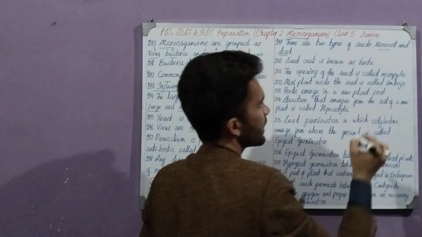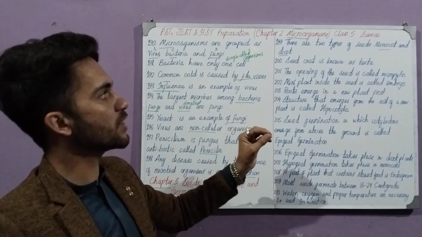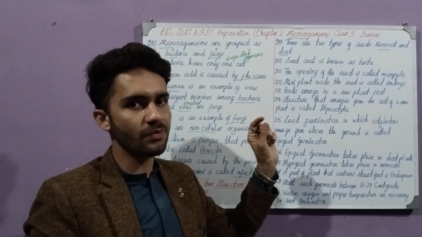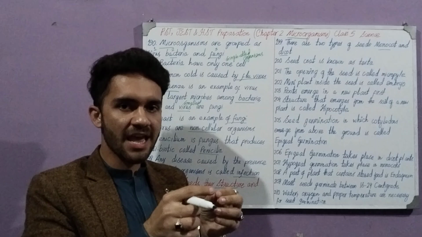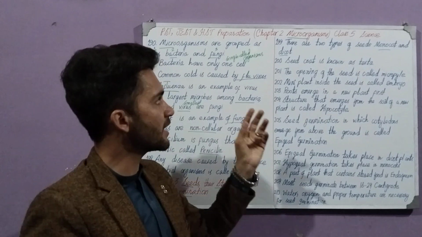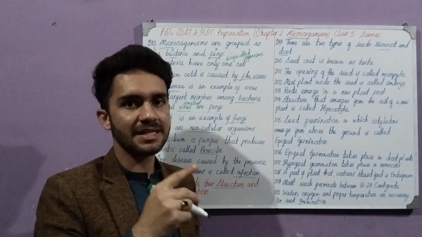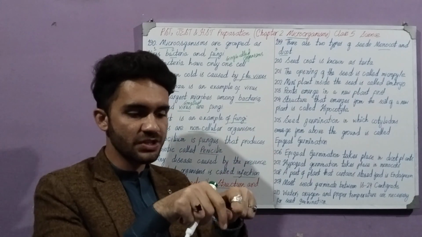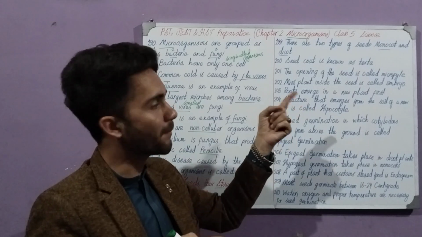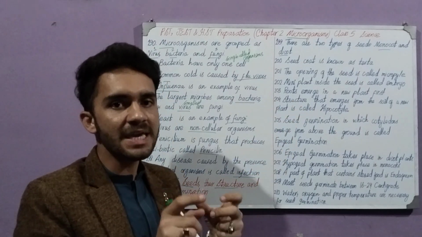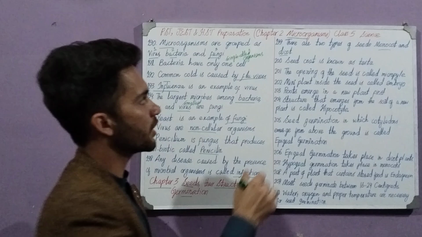As studied in our previous chapter, there are two types of seeds, monocots and dicots. What are monocots? Monocots are those seeds which have a single layer, and dicots are those which have two layers. Like gram is a dicot which can be split into two parts, and pea, if we take the peas example, that would be a monocot.